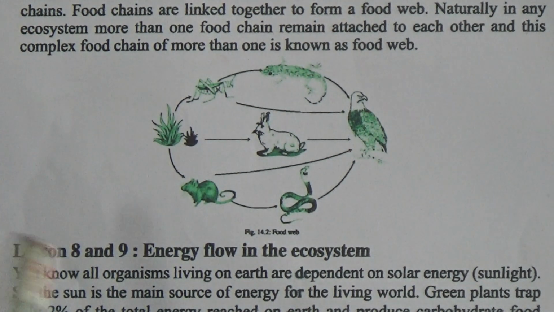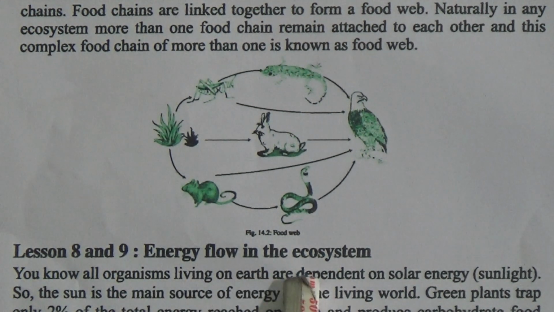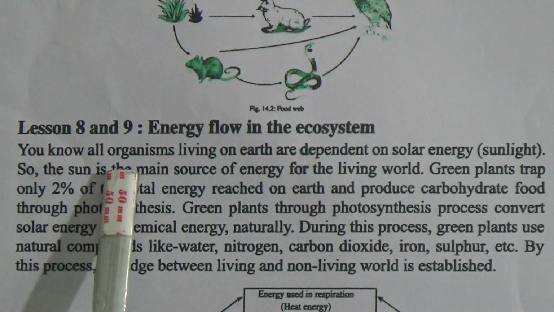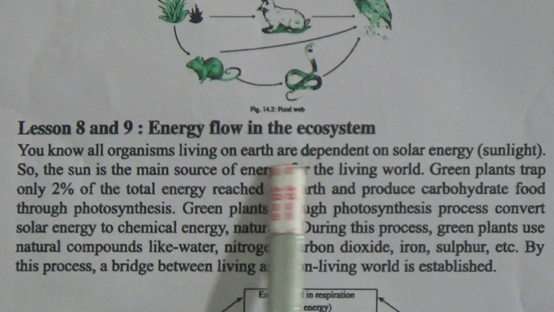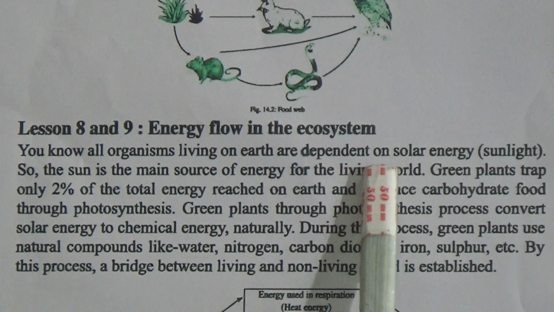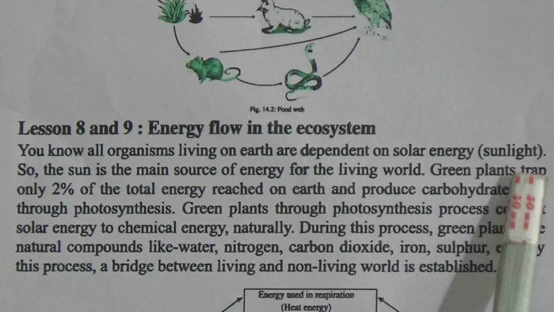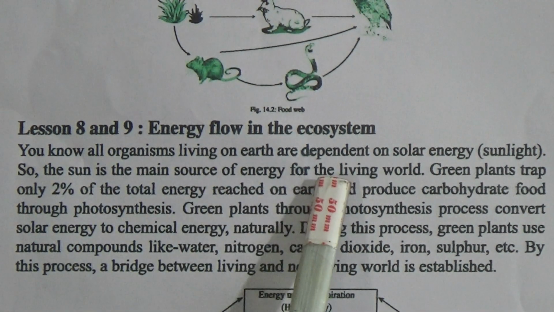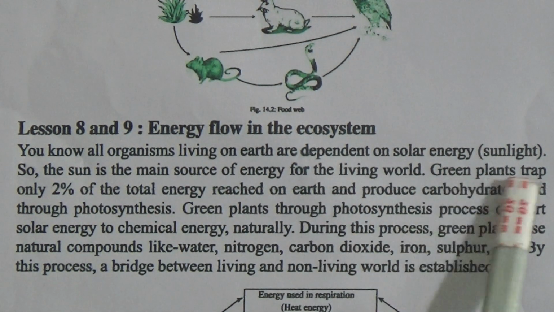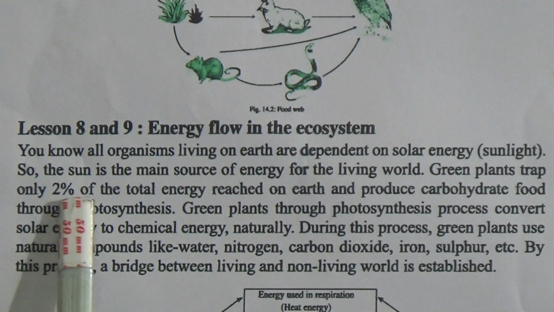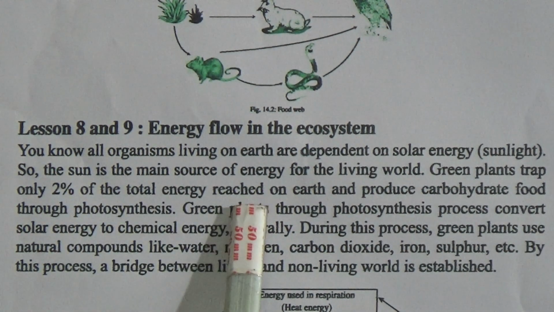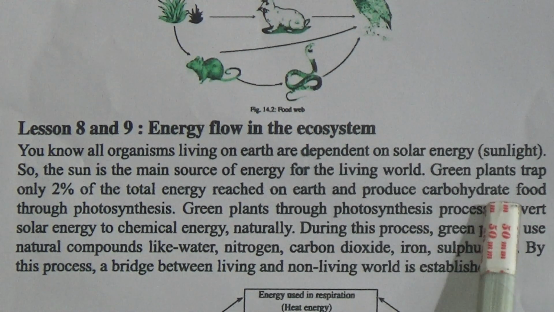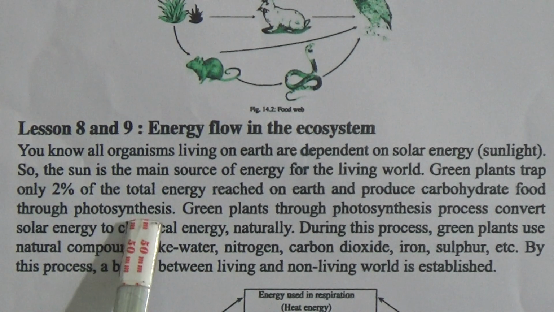Now, lesson 8 and 9, energy flow in the ecosystem. You know, all organisms living on earth depend on solar energy, sunlight. So the sun is the main source of energy for the living world. Green plants trap only 2% of the total energy reached on earth and produce carbohydrate food through photosynthesis.